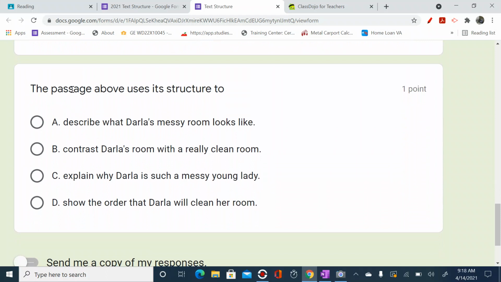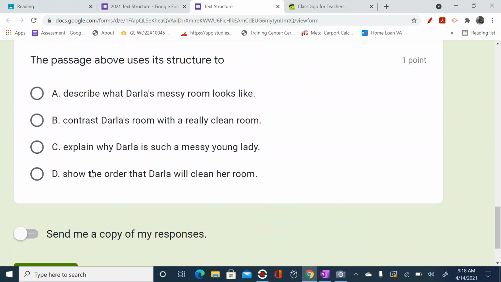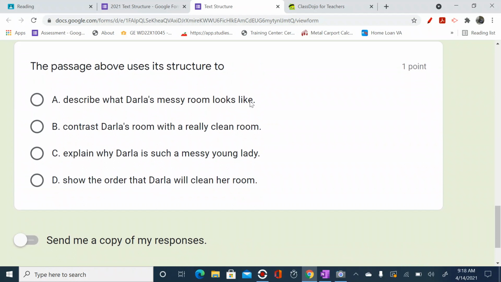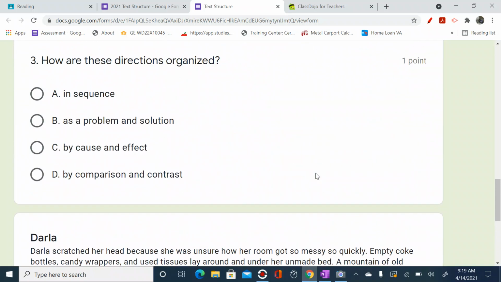All right. The passage above uses its structure to what? What does it do? Does it describe what Darla's messy room looks like? Does it contrast Darla's room with a really clean room? Does it explain why Darla is such a messy young lady? Or does it show the order that Darla will clean her room? One of these: is it describing, contrasting, explaining, or showing an order? I feel like that's a pretty easy question.